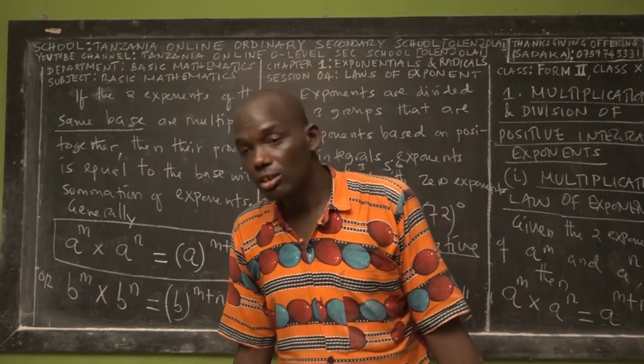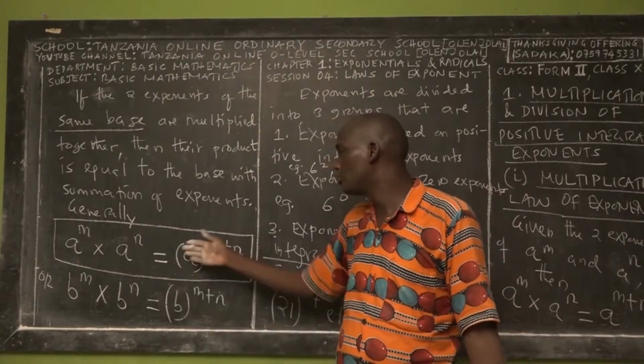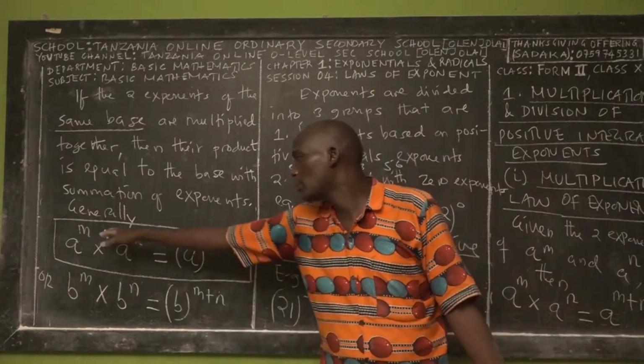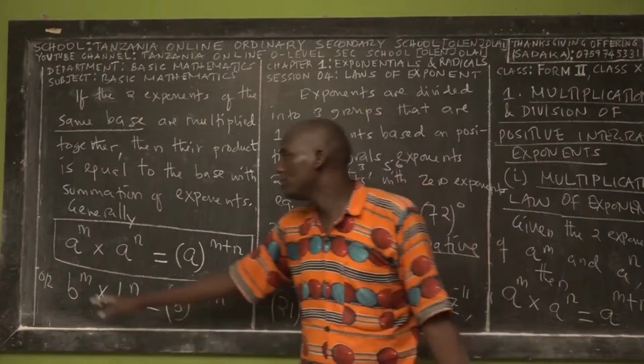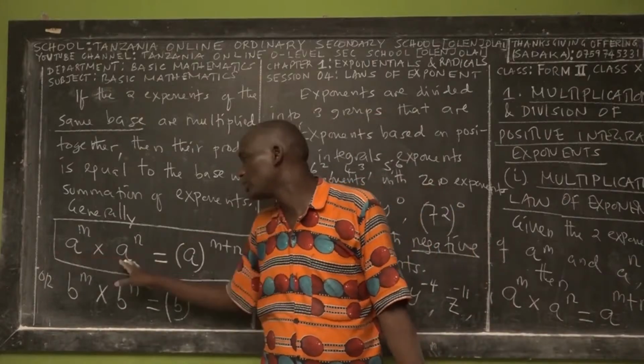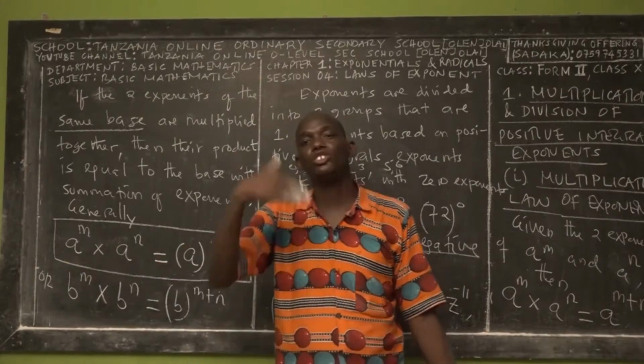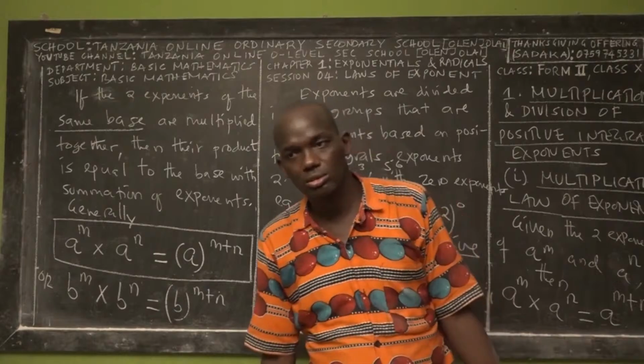So this law is applicable only if the base of the two exponents is the same. In case it's not the same, we'll teach you later what you should do.